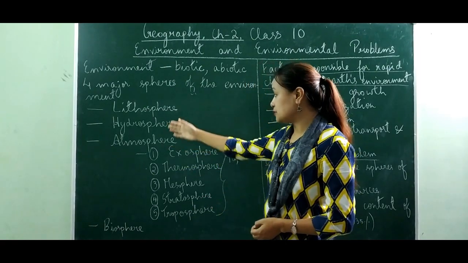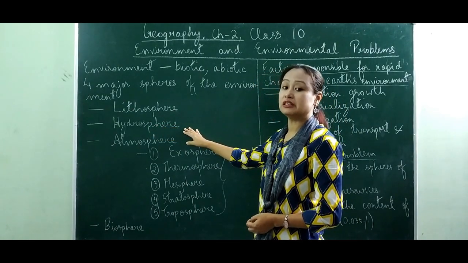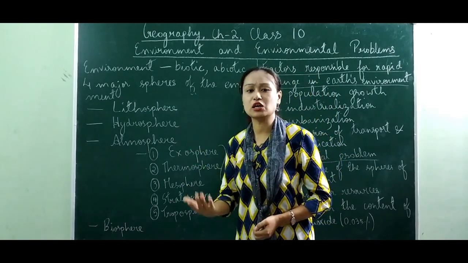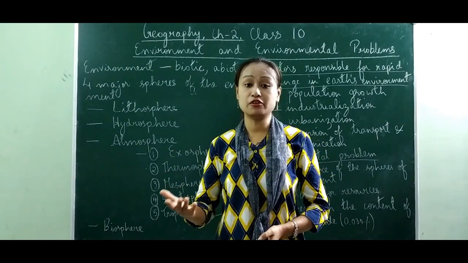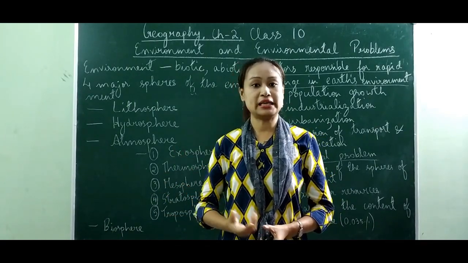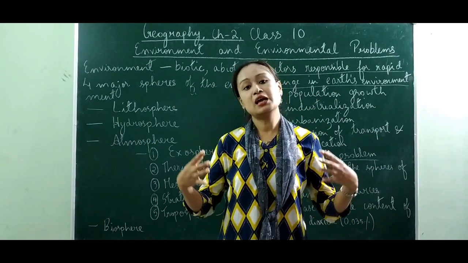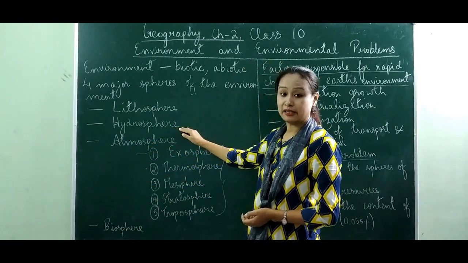Next we come to hydrosphere. Since we know that 71% of the earth is covered by water, hydrosphere consists of all the water bodies comprising the rivers, lakes, streams, even groundwater, the water vapor in the air, glaciers, ice caps. Everything that is water comes under the definition of hydrosphere.